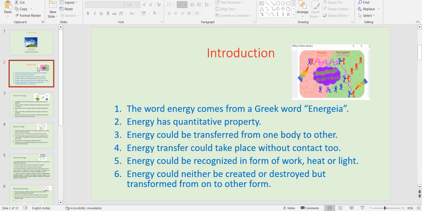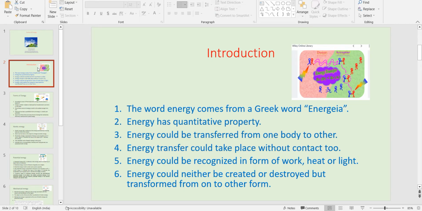Coming to the introduction, all of you know the word energy comes from a Greek word called energia, and energy is a quantitative property, right? So it can be quantified. If you talk about energy, it can be given a unit of joule, kilojoule, right? So many different units are there to measure energy, different types of energy. We'll discuss later on. Energy can be transferred from one body to another.